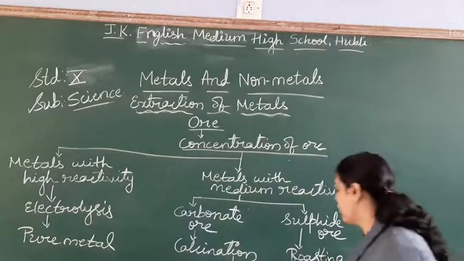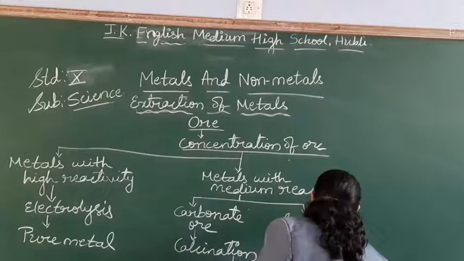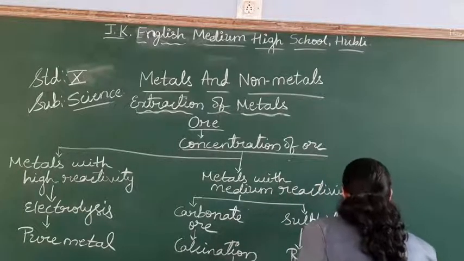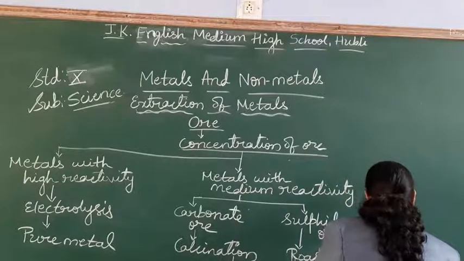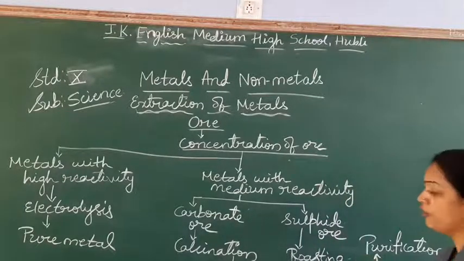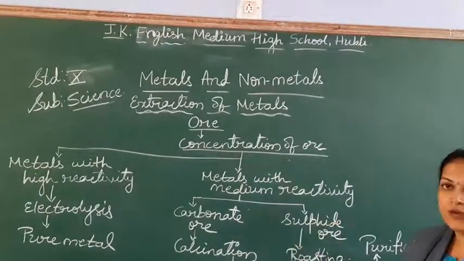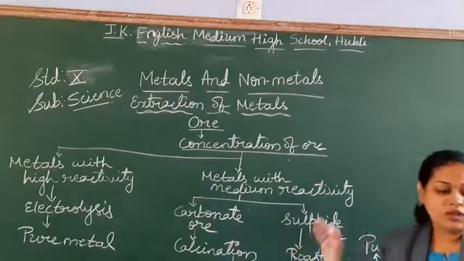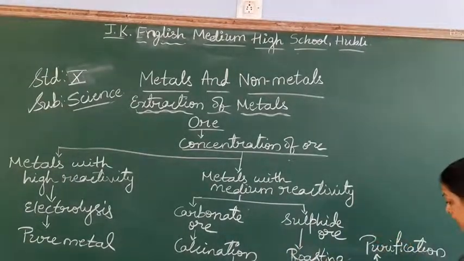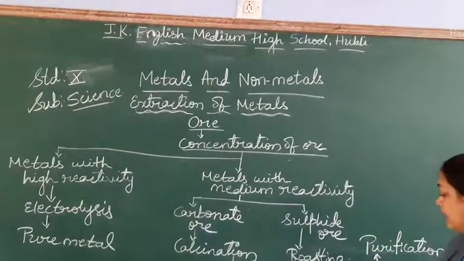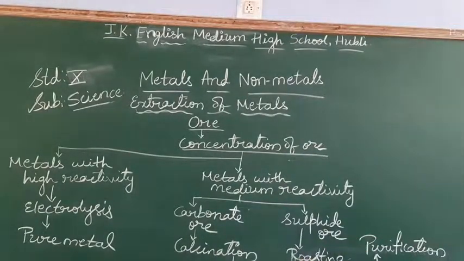Then it should undergo reduction, then purification, because you have to separate it from its combined form, no? So if it is with the carbonates, calcination you have to do, then it will come to the oxide form. That oxide form should undergo the reduction, then purification. If it is sulfide ore, same, it has to undergo the roasting method, then it will come to the oxide form, oxide into reduction, reduction into purification.